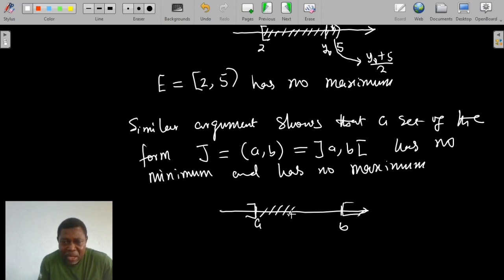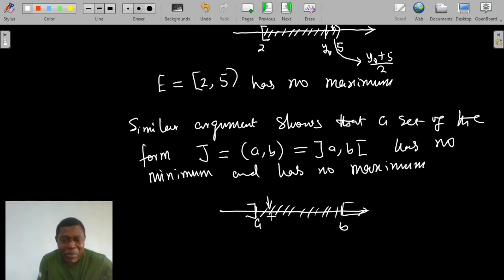We are talking about all those points that strictly lie between A and B. So in the same way, assuming that there is a minimum point, then that minimum must be inside this set, maybe somewhere here, meaning that it is an element, and by virtue of being an element of that set, it must be really bigger than A, but less than or equal to everything in the set.